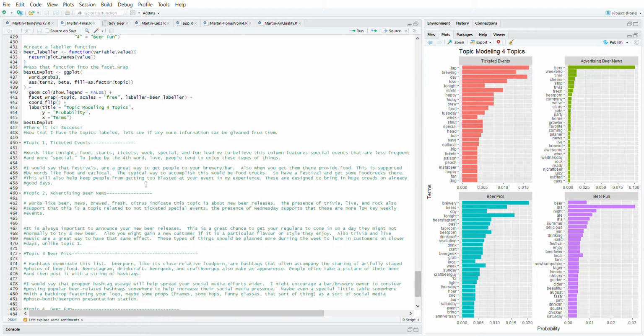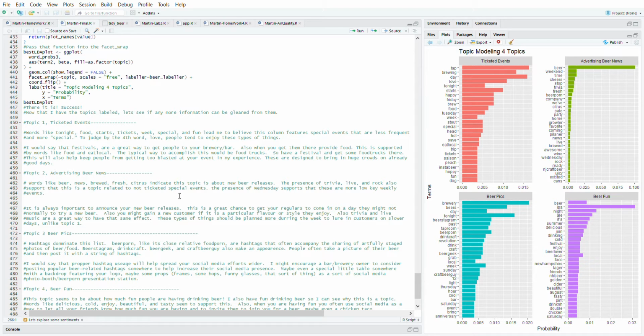These types of events are designed to bring in huge crowds on days that are already busy. Say you normally have 100 people in the bar on Saturday, and that's great. That's a really good day. You might get 500-600 people to this festival. So that's what these types of things are designed to do.